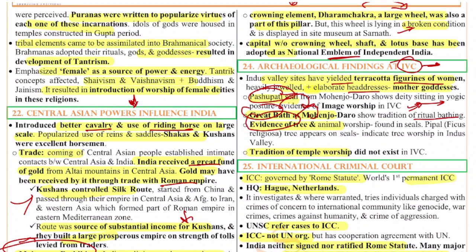Evidence of tree and animal worship was also found in the seals. The tradition of temple worship did not exist in this Indus Valley time. So these are some of the archaeological findings of the Indus Valley civilization. The Great Bath at Mohenjo-daro, this you have to remember, the Pashupati seal, right? Also this you have to remember, and evidence of tree and animal worship which is found in seals.